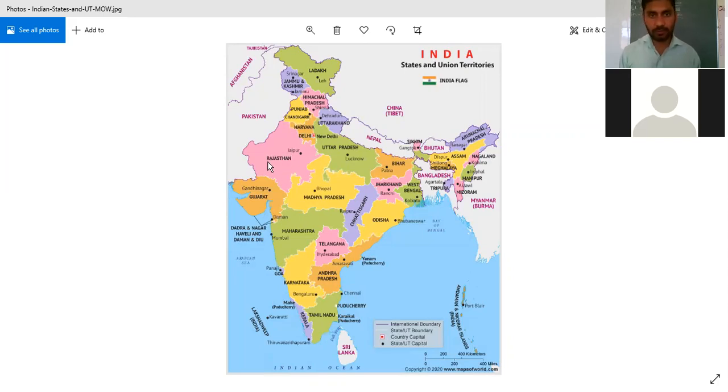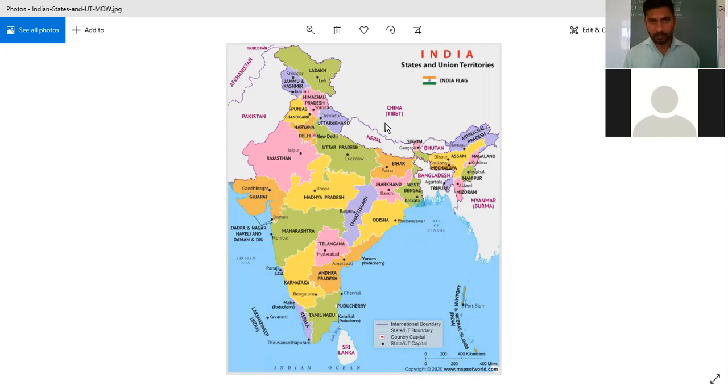So if you want to excel in social sciences, you must know the names of states, their capitals, and also the location where these states are located on the map of India.